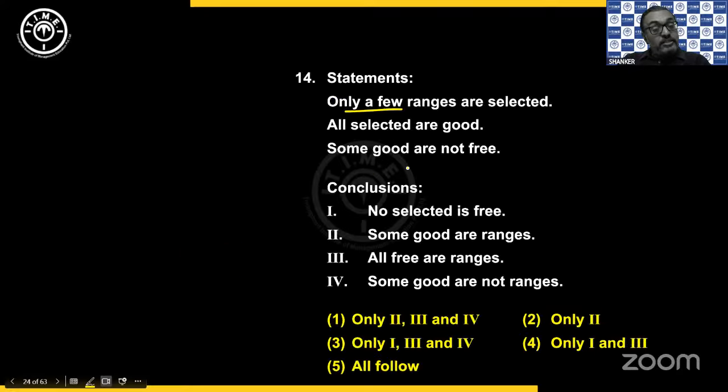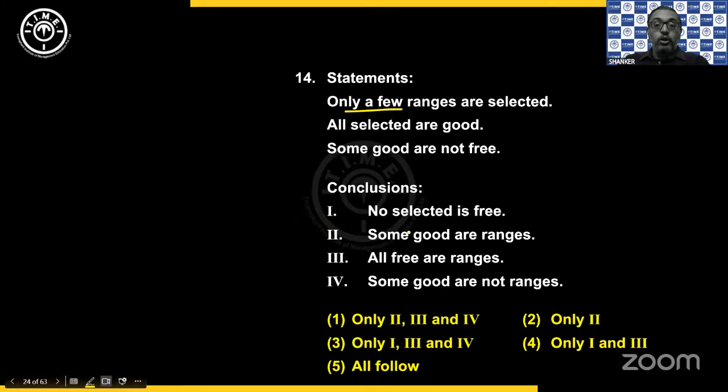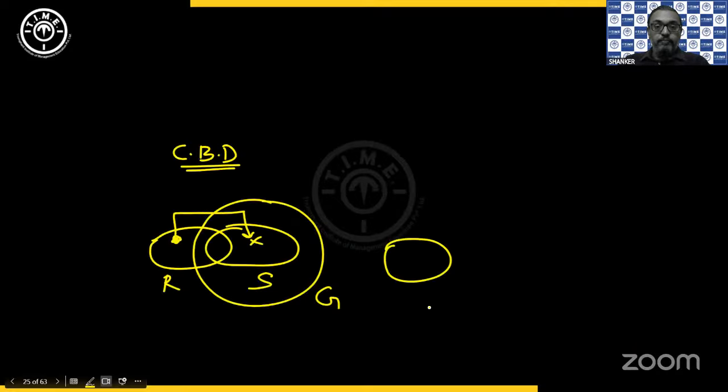So there are some ranges that should not be inside selected. That is only a few. Then all selected are good. So all the selected will be inside good. Then some good are not free. So there are some good that are not inside free. So that is how we get our combined diagram.